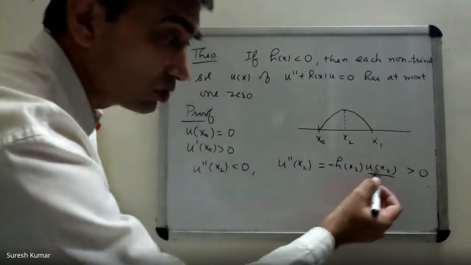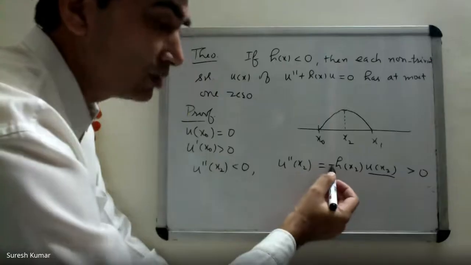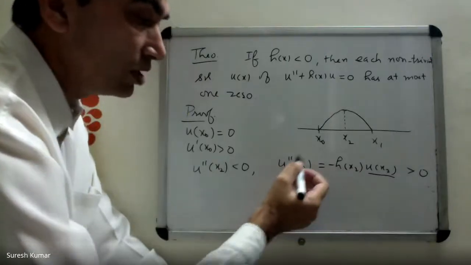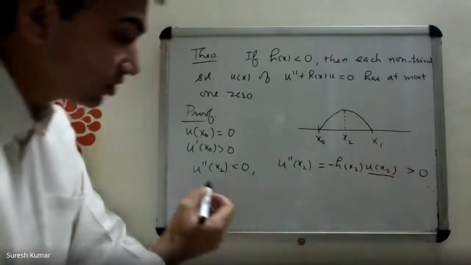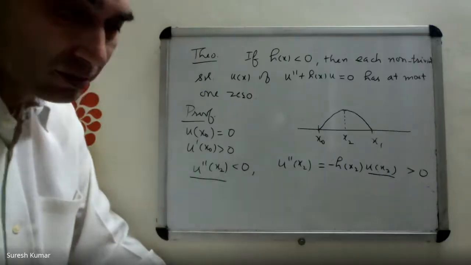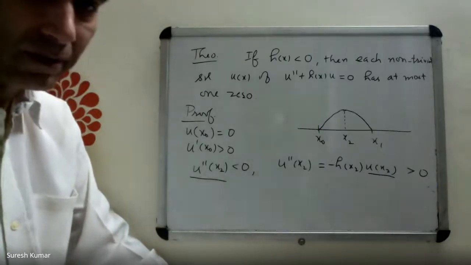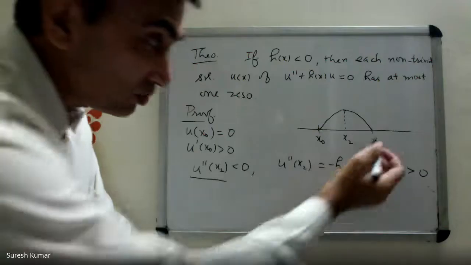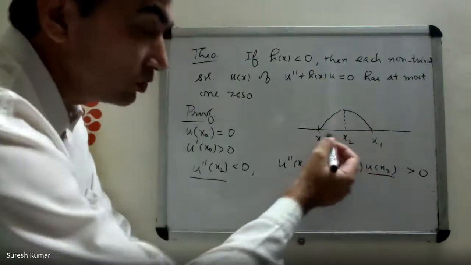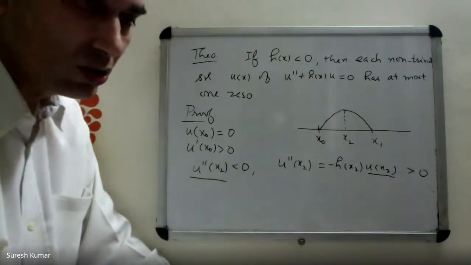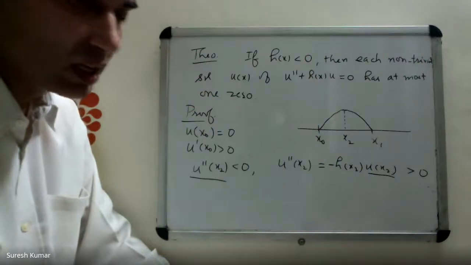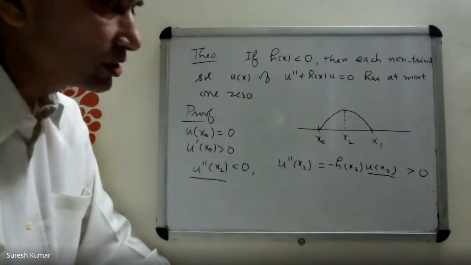Positive, because this is positive, this is negative, and outside there is a minus sign. So finally u double prime of x2 is positive, but here you are saying it's negative. Contradiction. It means your assumption that x1 is a zero of u on the right side of x naught is wrong. So there cannot exist a zero to the right of x naught.